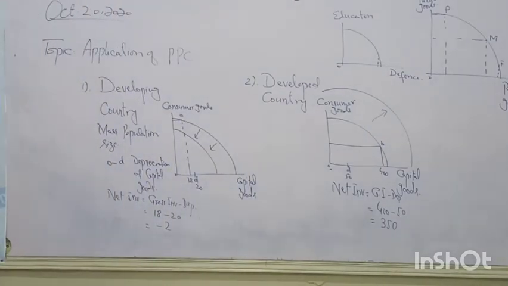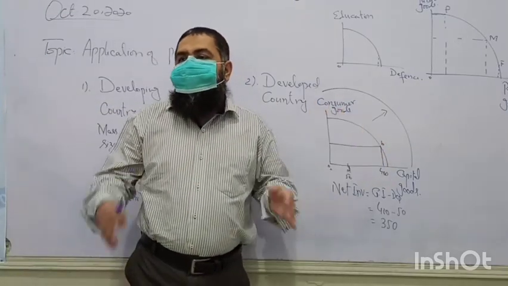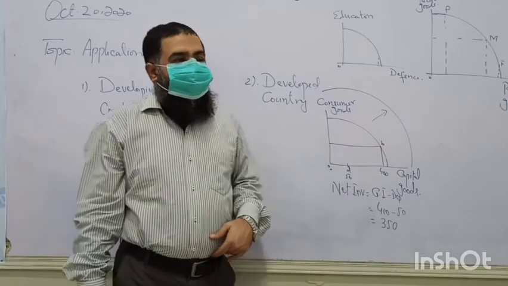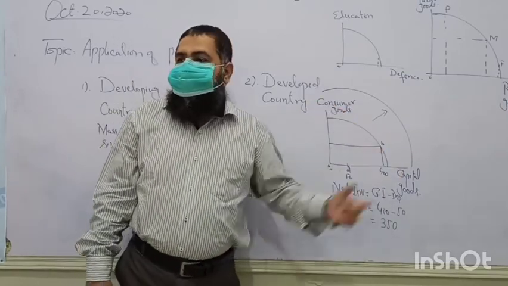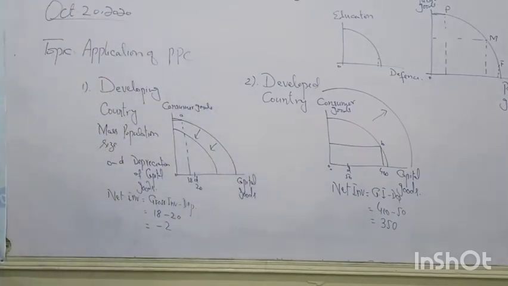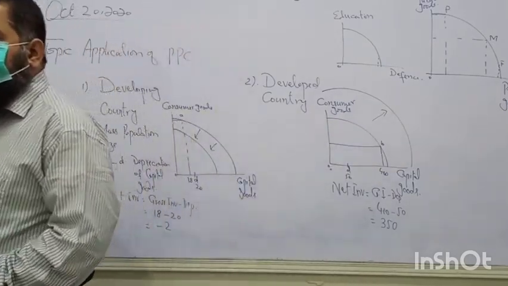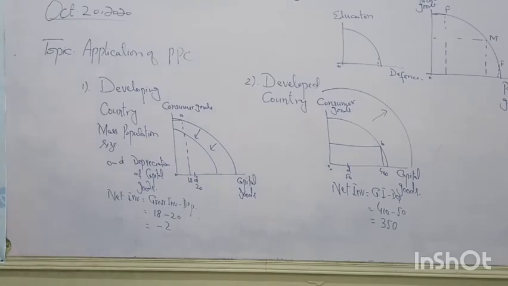The application is very important. Previously we were doing the analysis. Now, one of the drawbacks of PPC is that it only takes two types of goods on the axis, whereas the country is producing a majority of goods. We are categorizing two types of goods, consumer goods and capital goods. It is not giving us a way to categorize defense items, merit goods, demerit goods along the PPC. This can be one of the drawbacks. So it is not giving us space to show more of the goods produced. We have to generalize the goods.